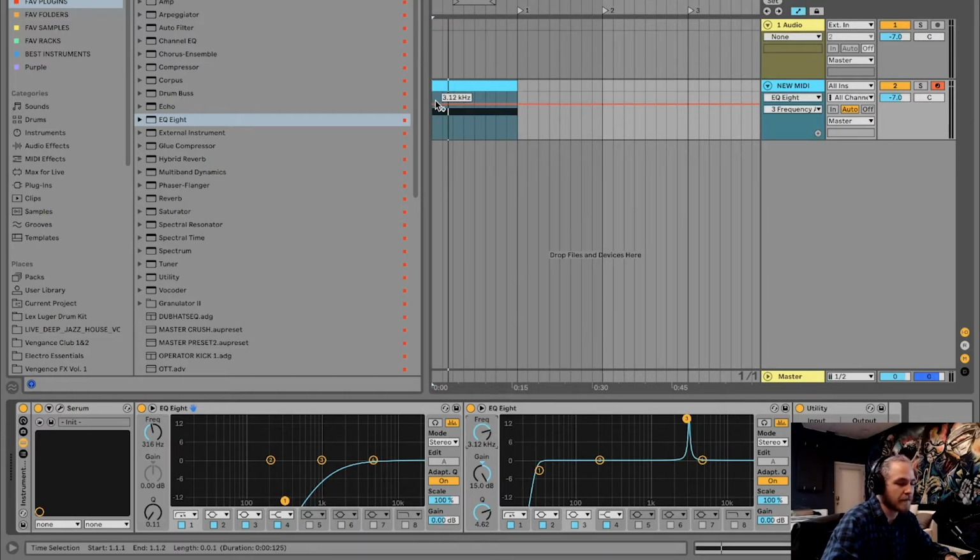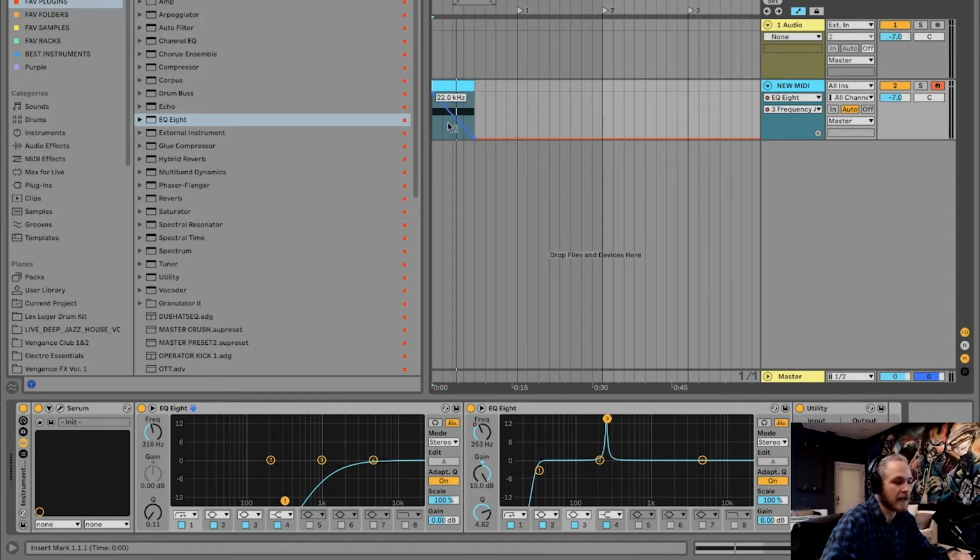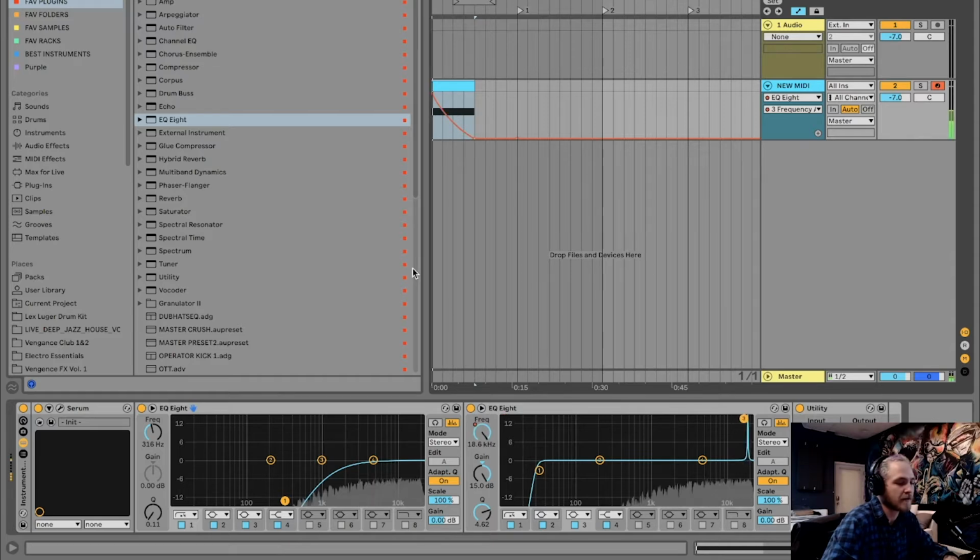So right click, show automation, and then okay, so that's really slow. I'm just going to shorten it. And using the option button, hover up to the line. You can actually curve the lines here in Ableton. So I'm just going to make it a little quicker so it goes down a little bit faster. And I'll probably just cut it right there.